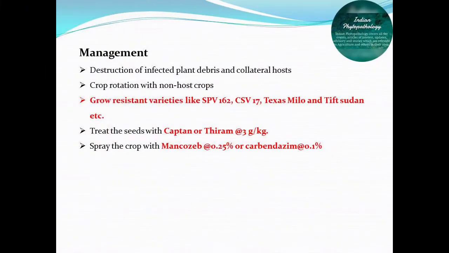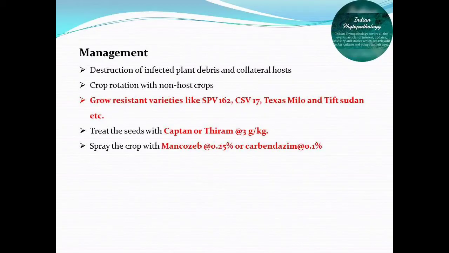Management of anthracnose. For management, you have to collect and destroy the infected plant debris and collateral hosts outside the field. Then crop rotation with non-host crops to break the life cycle of this Colletotrichum pathogen.